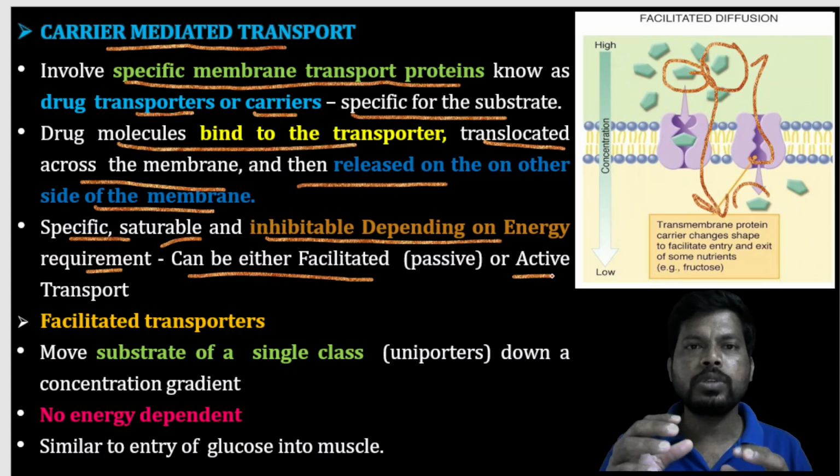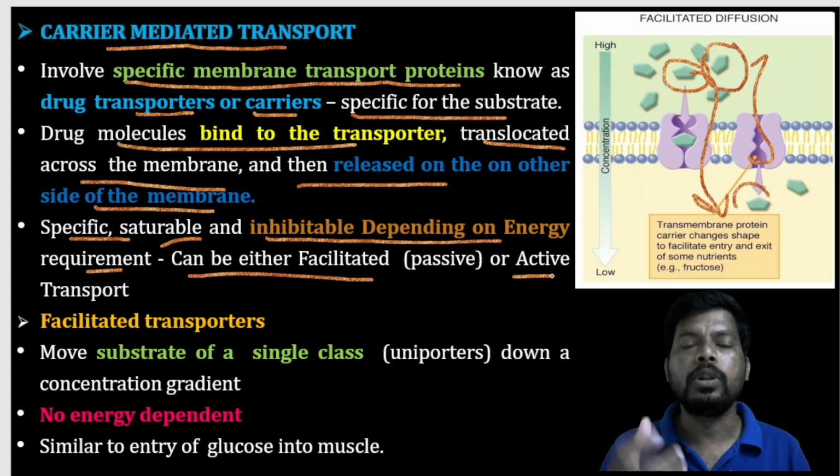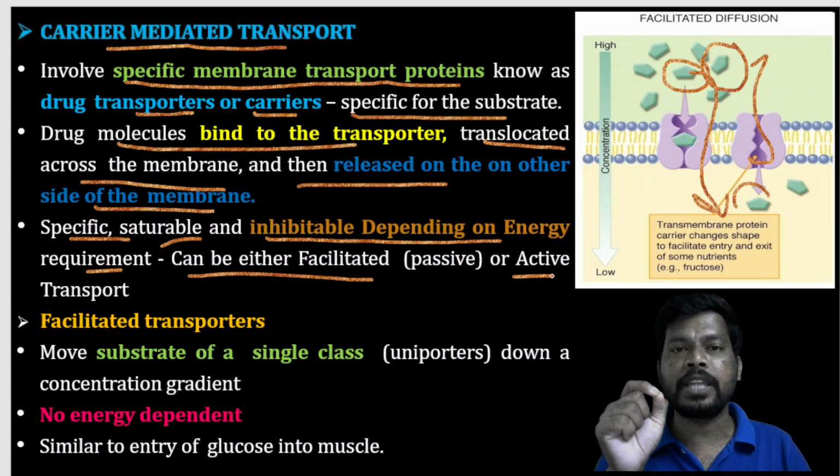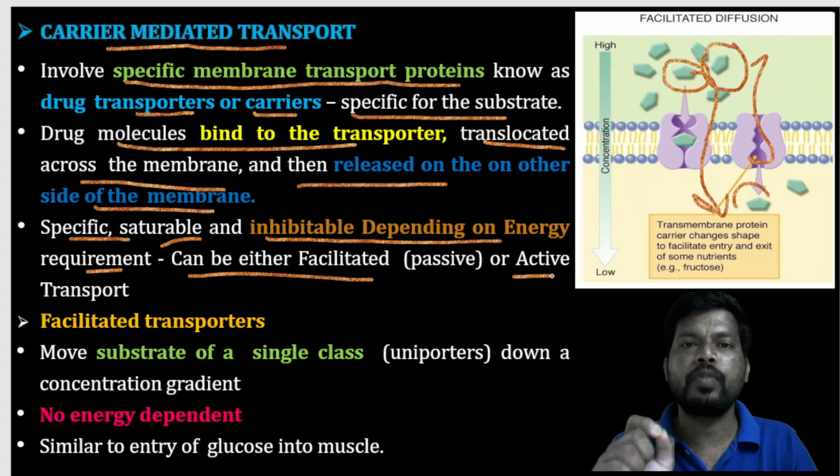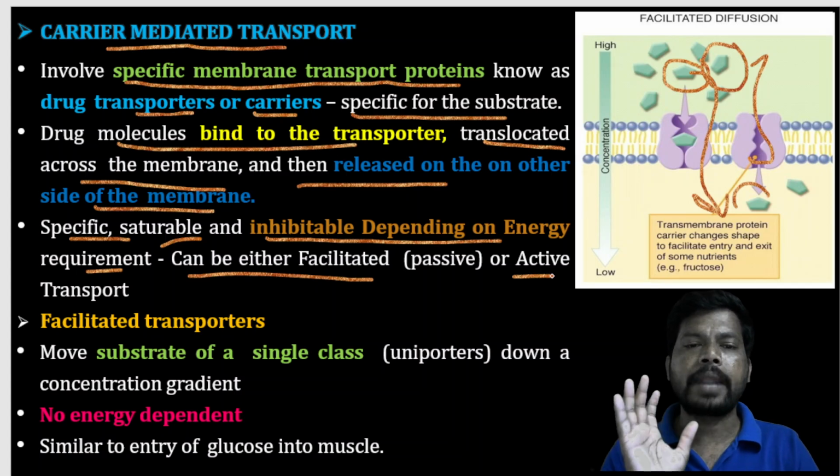If carrier molecules are not sufficient or available, this process will be saturable and it will stop, and it is energy dependent. If there is not sufficient energy, this process will not work. It will stop temporarily. So again, carrier mediated transport is facilitated transport as well as active transport.